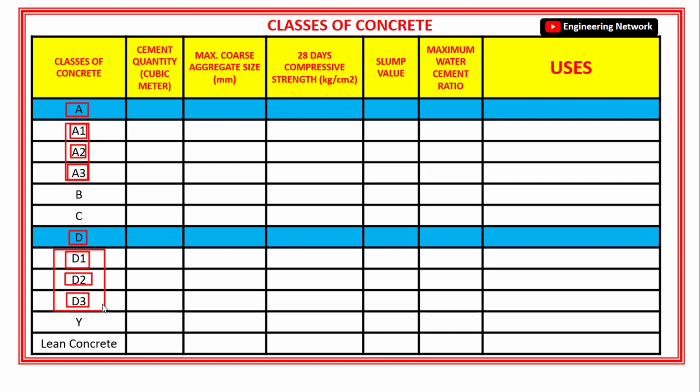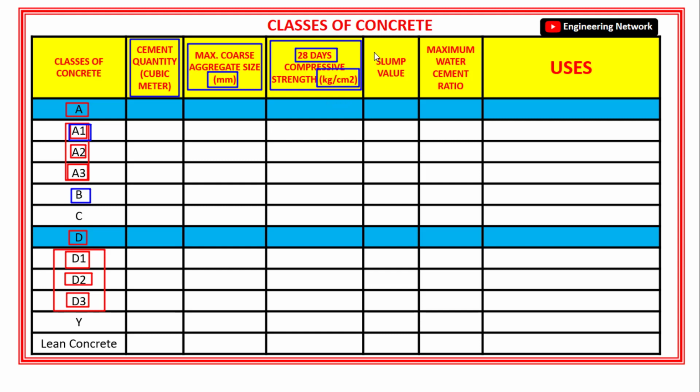Now this column shows the minimum cement quantity per cubic meter, which means that in 1 cubic meter of class A1 or class B concrete, how much cement quantity will be required in kgs. The second column shows the maximum size of coarse aggregate in millimeters. Also this column shows the minimum compressive strength of 28 days concrete in kg per centimeter square.